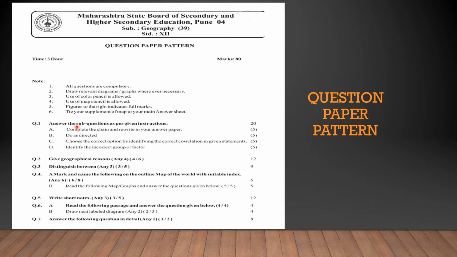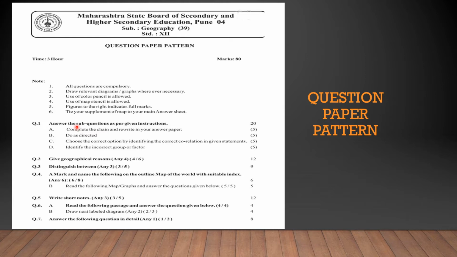In match the following we have 2 columns. However, in complete the chain we will have 3 columns, and we will have to find the correct answer from A, B and C and rewrite the answer. For example, it would be given mountains, Siberia and high density of population. So the correct answer is mountains are found in Dehradun and Dehradun has high density of population.